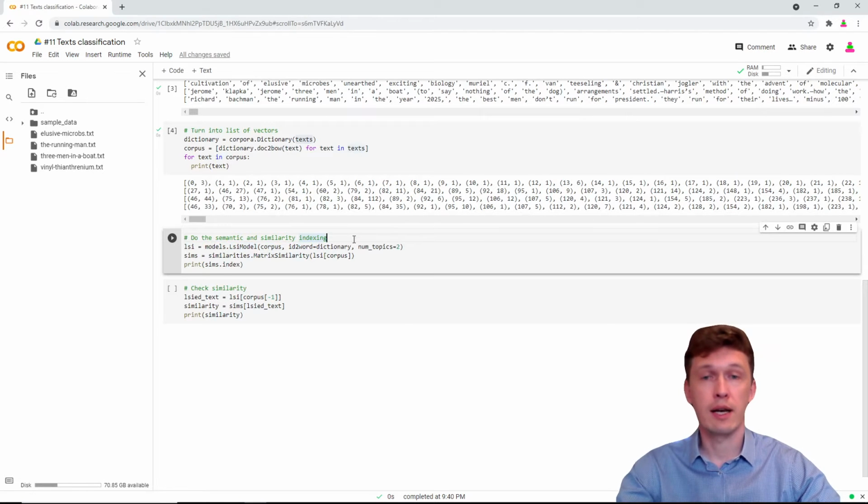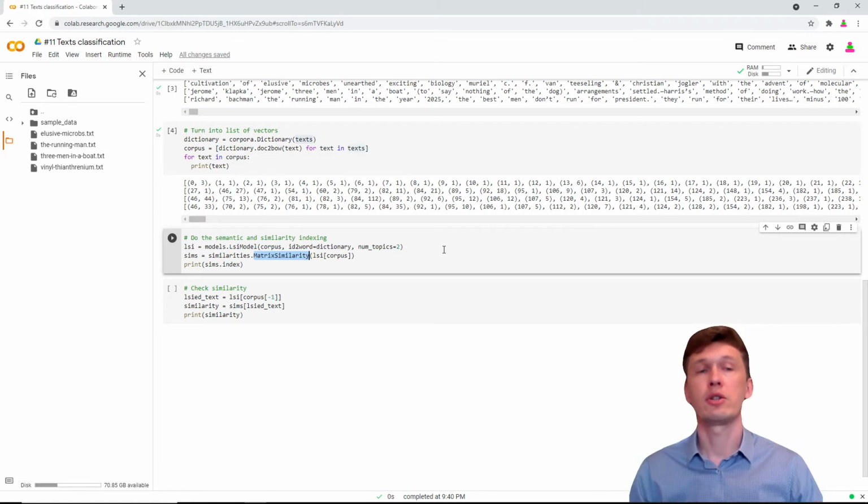We will use LSI, and it stands for Latent Semantic Indexing. We apply this to our texts to make a model which is able to create a 2D vector in 2D space, because we have only 2 categories, either novel or a scientific publication. And then for each of these 4 vectors we will apply a matrix similarity, which is another transformation to transform original LSI vectors from the point of view of the similarity. Let's run and look at what we have.